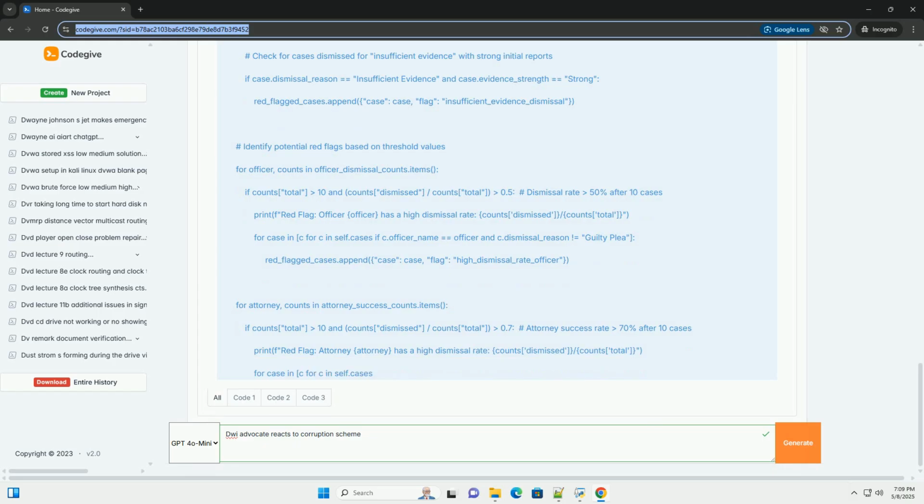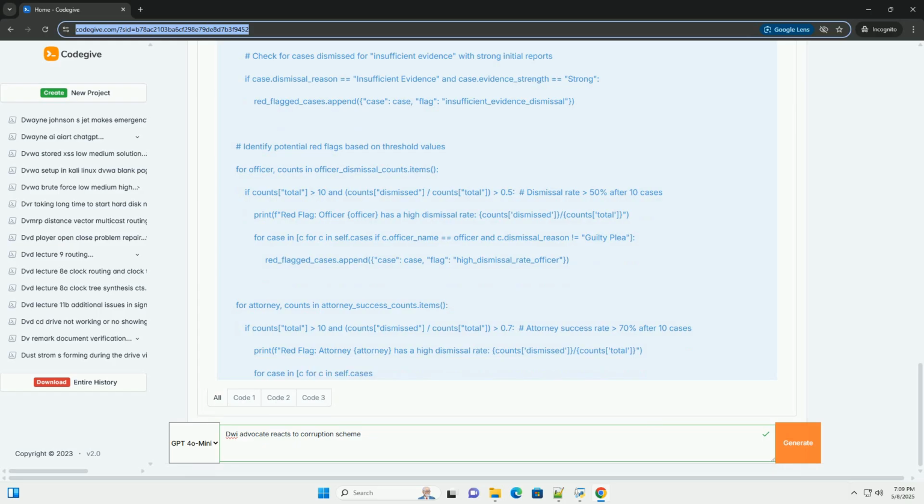This is a simplified example. A real system would use more sophisticated statistical and machine learning techniques. generate_report generates a formatted report summarizing the flagged cases and the reasons for the flags. Limitations and improvements. Simplified analysis. The analysis in the code is rudimentary. A real system would require more sophisticated statistical techniques and potentially machine learning models to identify subtle patterns of corruption.